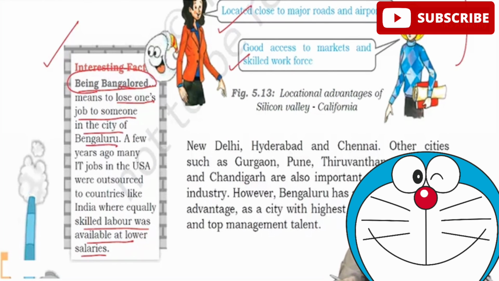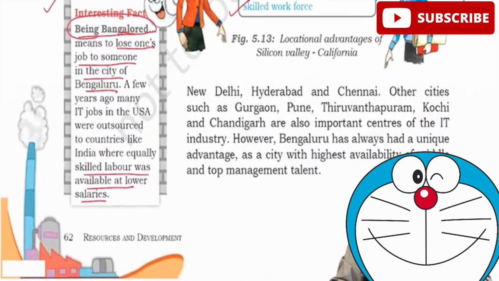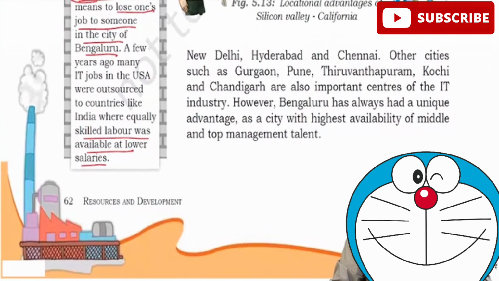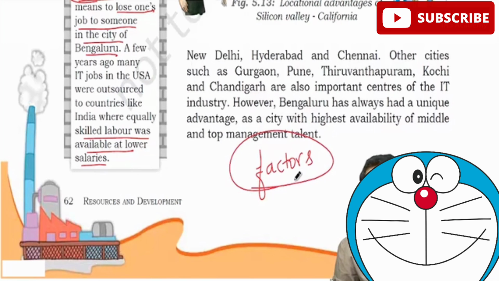Right? So all these are important for us to know about industrial location and the factors. From this chapter, you should always remember the factors which determine the location of industries. Two examples are very, very important. If your optional is geography, please ensure that you show these places with diagrams.